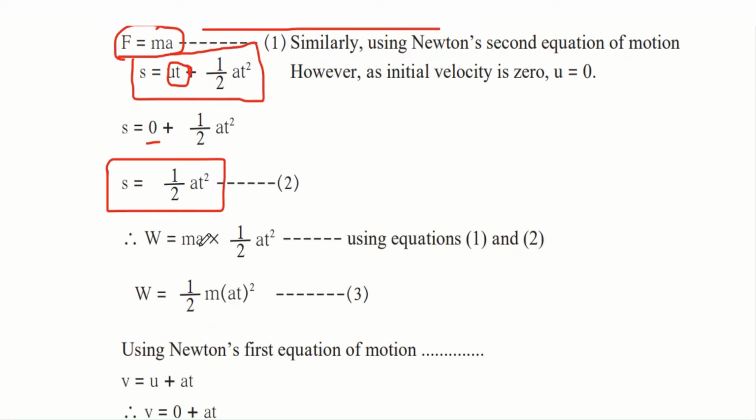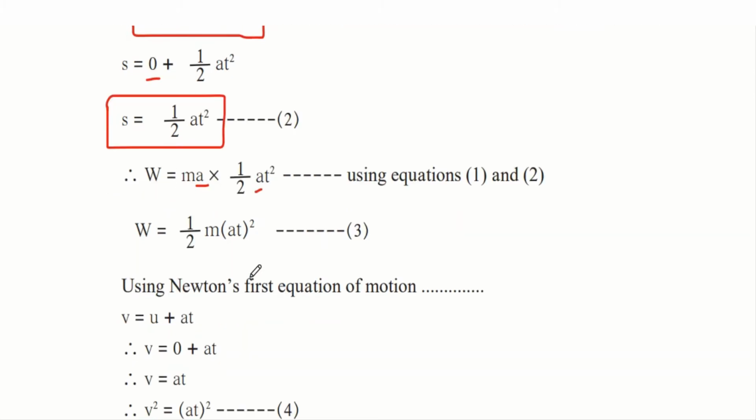When you rearrange, because there are two a's and it is a multiplication sign, we will get half m and both a and t square. Therefore we put it in a bracket and write it as common, because there is only one m but there are two a's and two t's. So we write half m and then we write at square.